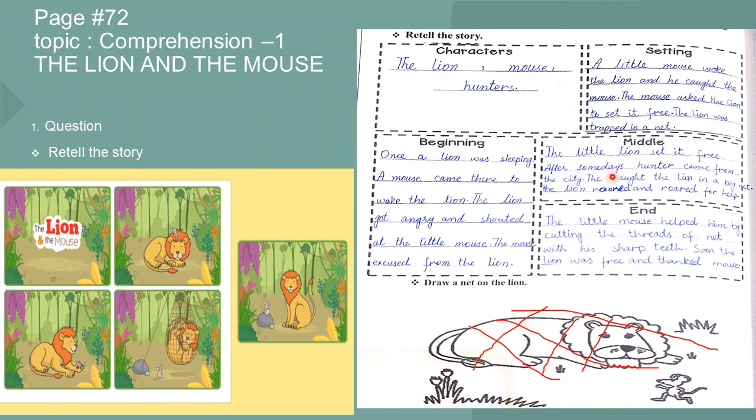After some days, the hunters came from the city and caught the lion in a big net. The lion roared and roared for help. The end is that the little mouse helped him by cutting the thread of the net with his sharp teeth. Soon the lion was free and thanked the mouse. Now in the second part, draw a net on the lion. You will draw a net.